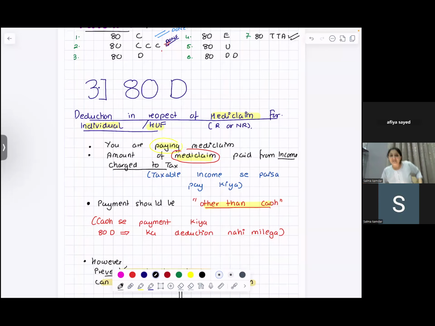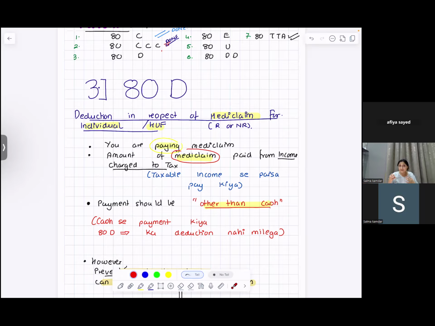Now the next deduction is section 80D. This deduction is in respect of mediclaim, or preventive health checkup, for an individual or HUF, resident or non-resident. Mediclaim, not life insurance.